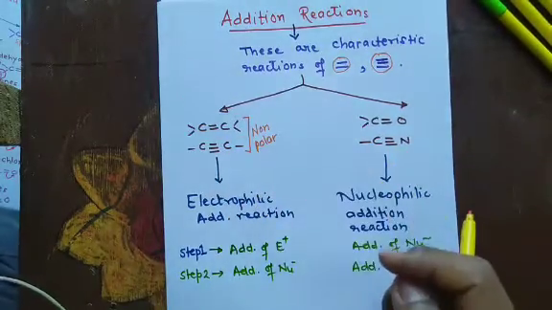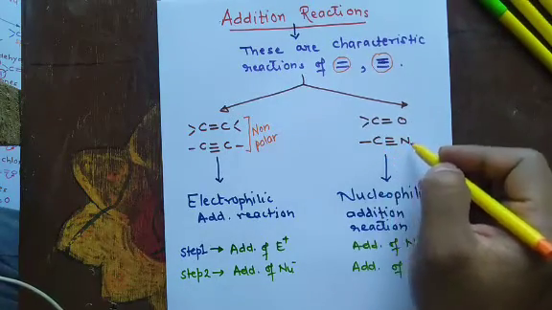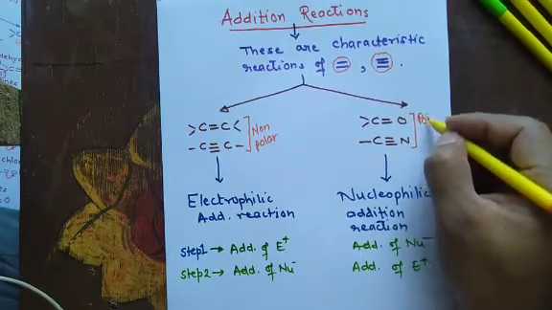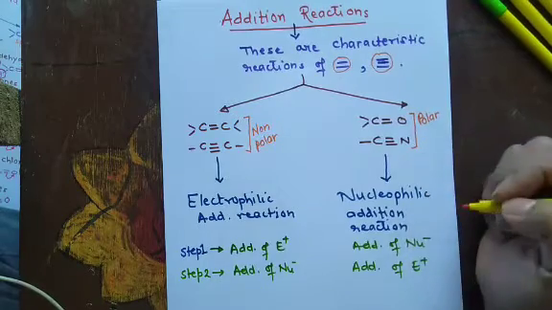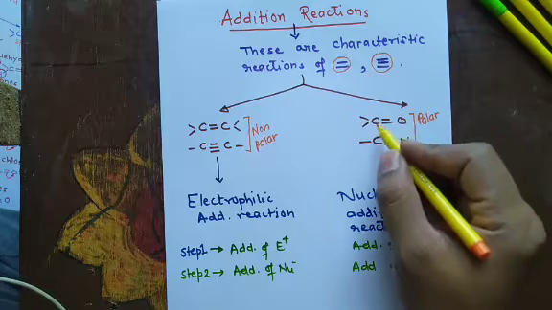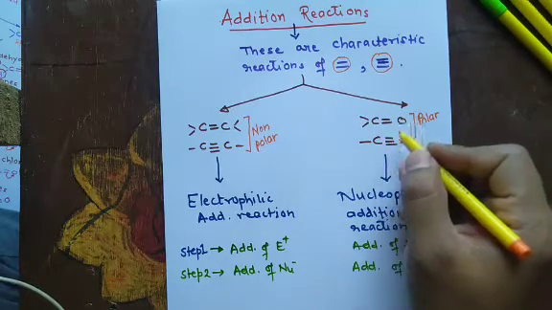Whereas the carbon-oxygen double bond and carbon-nitrogen triple bond are polar in nature, because in carbon and oxygen there is a huge difference of electronegativity. Similarly, carbon and nitrogen.